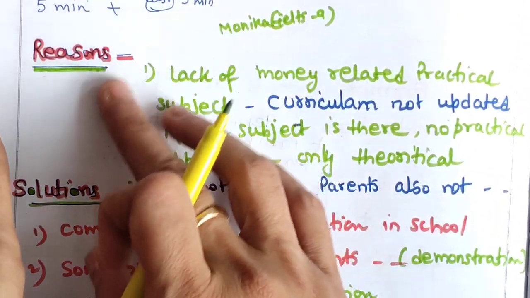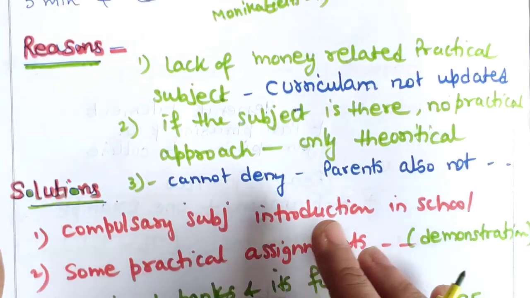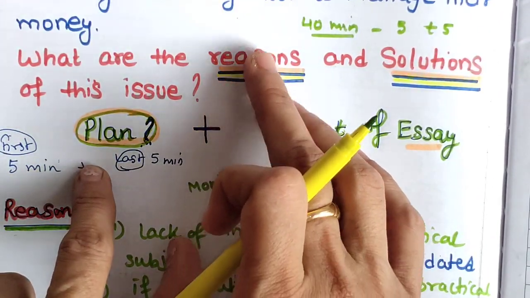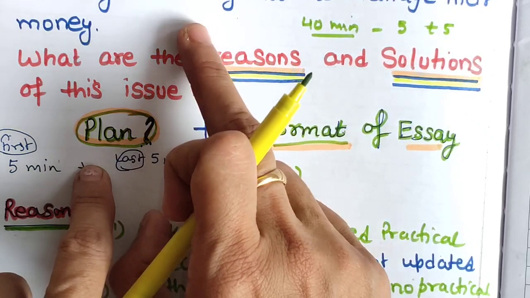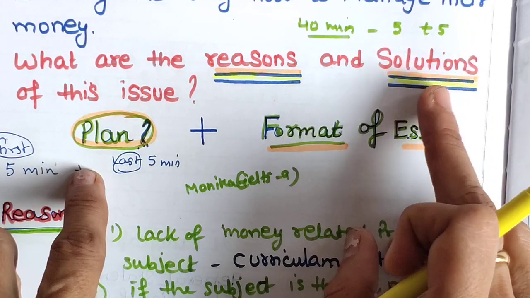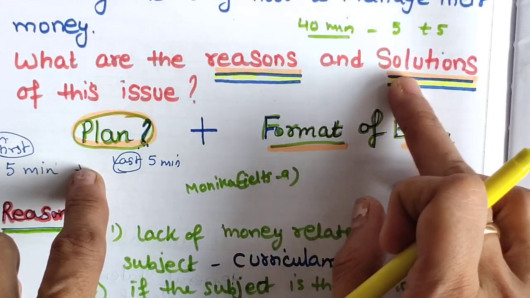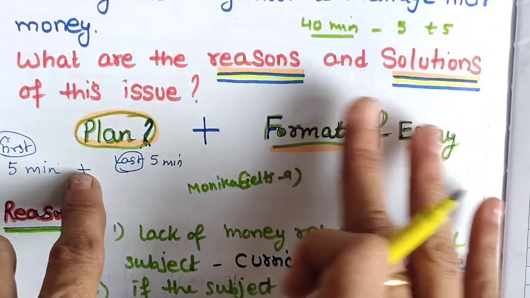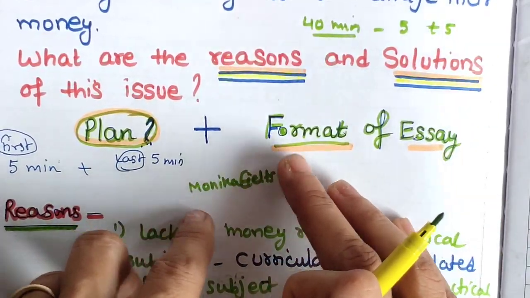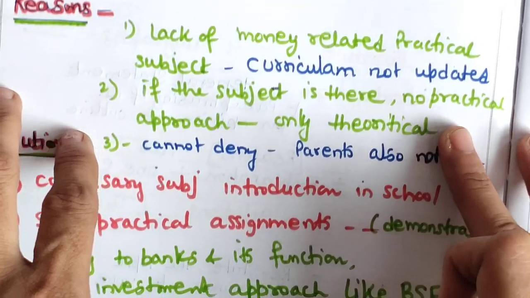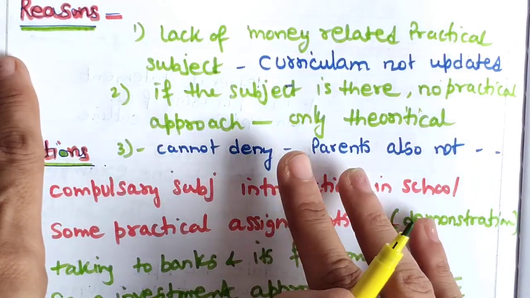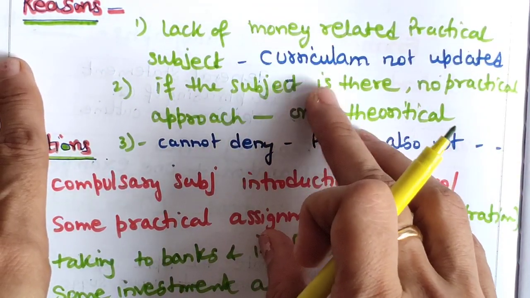So don't make this kind of table over there. You can just, under reasons, write point number 1, point number 2. Under solutions, where the question statement is there, write solution number 1, solution number 2. Only this much you will be needing, or you can brainstorm the example also. And if possible, yes, if space is there in the question paper, you can write it. Okay, you can just plan your essay like that.